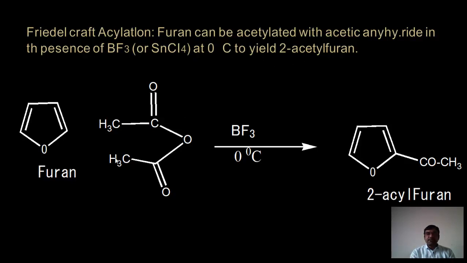This is the furan, this is the acetic anhydride. Here is the breaking of the bond, and formation of the electrophile CH3-C double bond O plus. The electrophile attacks the number 2 position of the furan, which is generated by breaking of this bond. Here is the negative charge, here is the positive charge. After aromatization, we will get 2-acylfuran as our main product.